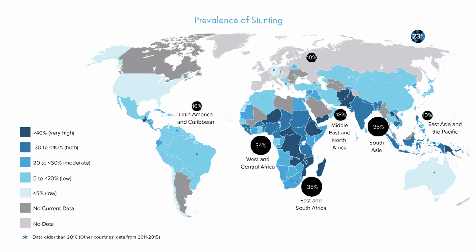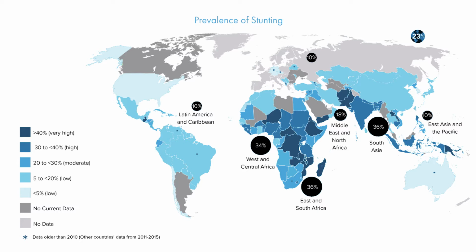So when looking at the world map of chronic undernutrition or stunting, so children who are short for their age, we really see most of the burden lies in the tropics. We see this in sub-Saharan Africa. We see this in places of South and East Asia. You can see some of the highlighted areas, countries of conflict. DRC is highlighted. You see areas of East Africa and Southern Africa.